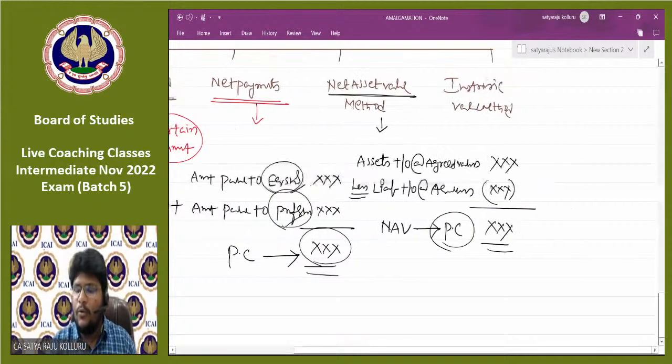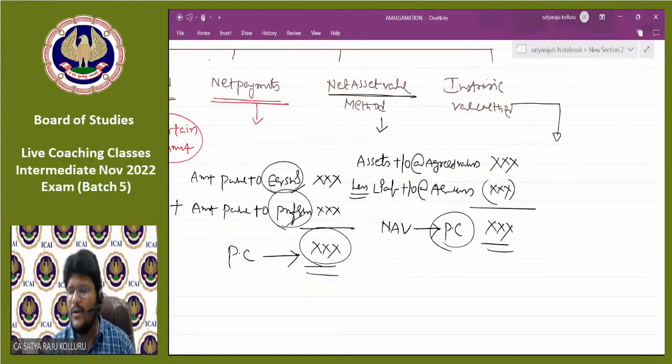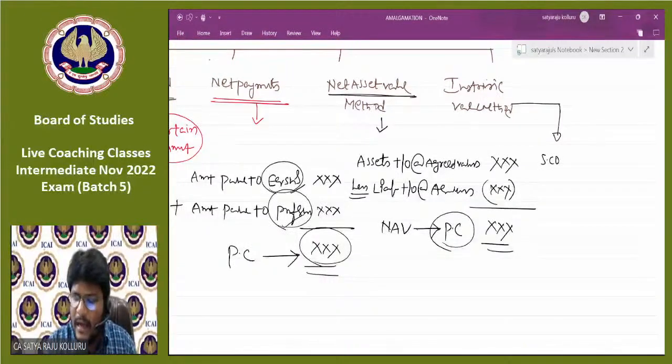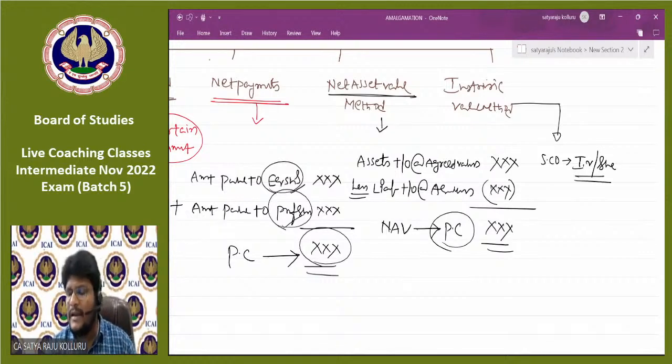Now, all of you, coming to intrinsic value method, guys. Please concentrate. Sir, what is the meaning of intrinsic value method? It's very simple. In the selling company, they will tell the intrinsic value per share. In the problem, they directly give how much the intrinsic value per share is in the selling company.